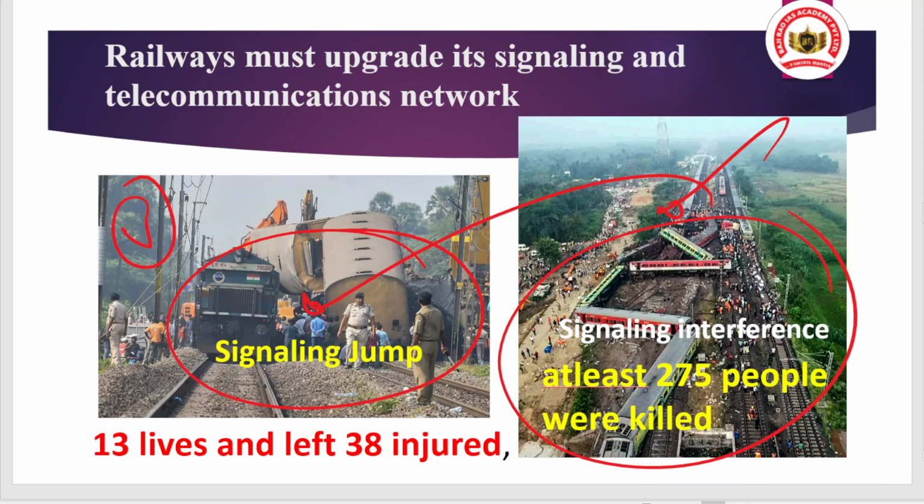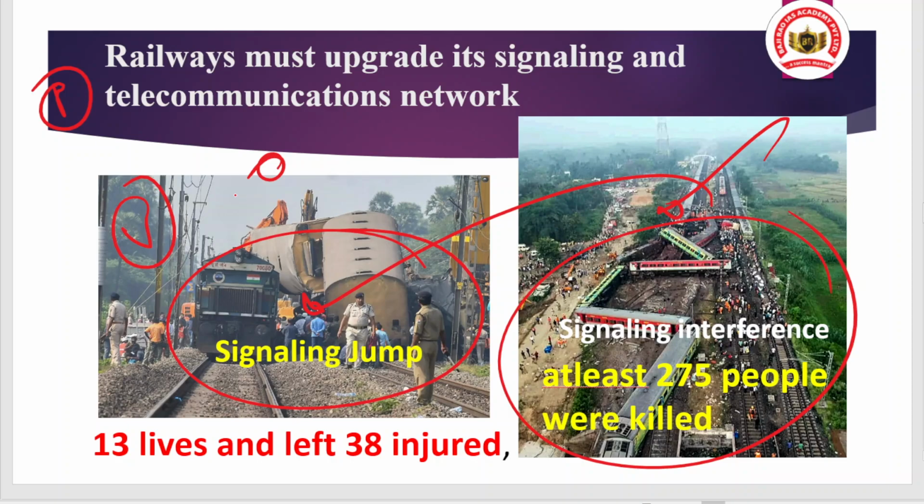And as you are seeing the headline, the railway must upgrade its signaling and telecommunication network. Okay, so that we can minimize the railway accidents. And also one of the important suggestions: despite the government focusing on the Kavach, that is basically a technology based tool that will prevent the collision among the trains by applying the necessary brake as per the sensors.